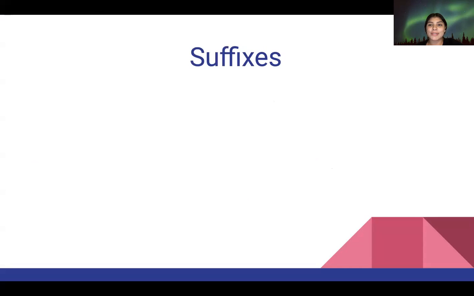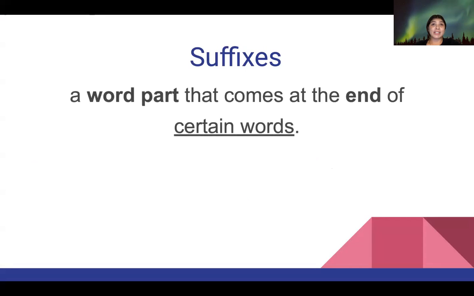Let's move on to suffixes. What are suffixes? Anybody know? Anybody have an idea? Okay. Suffixes is a word part that comes at the end of certain words. So it comes at the end now, not at the beginning. Remember, prefixes came at the beginning. Now we're talking about the end of the word. ING. I'm going to leave that one up to you guys because I know you guys know a lot of ING words. ED. I know you guys know a lot of these too.